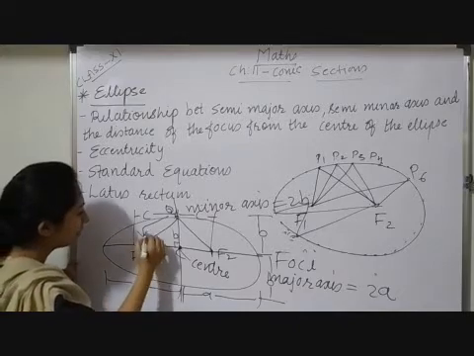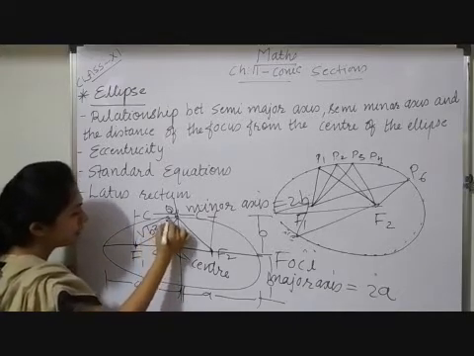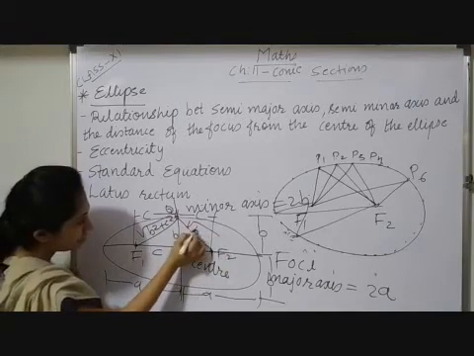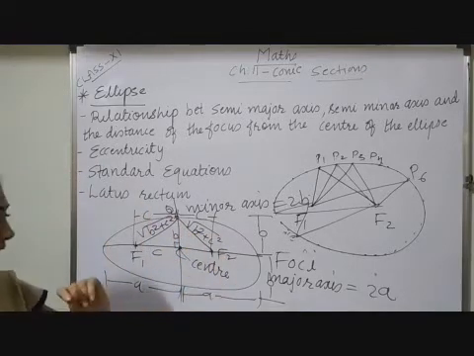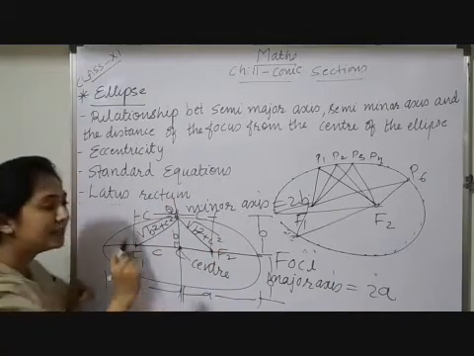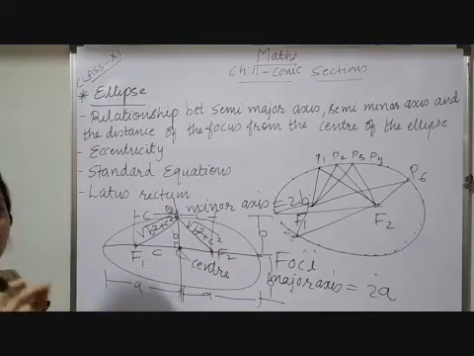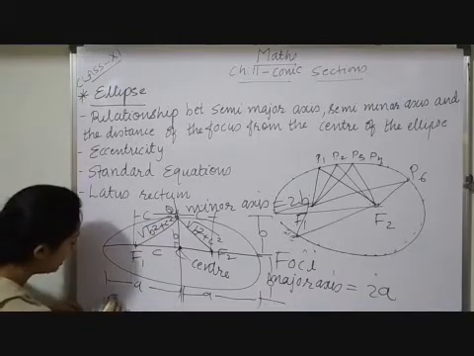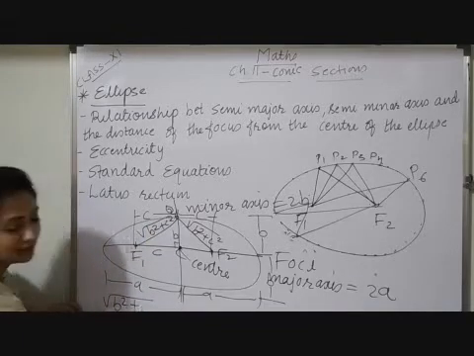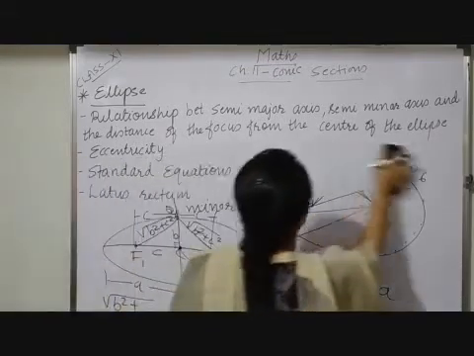So this length will be under root of b square plus c square, and this distance will also be under root of b square plus c square. As per the definition of an ellipse, the sum of the distances from two fixed points is always constant. So as per the definition, here I will get b square plus c square. Let me do it here only.